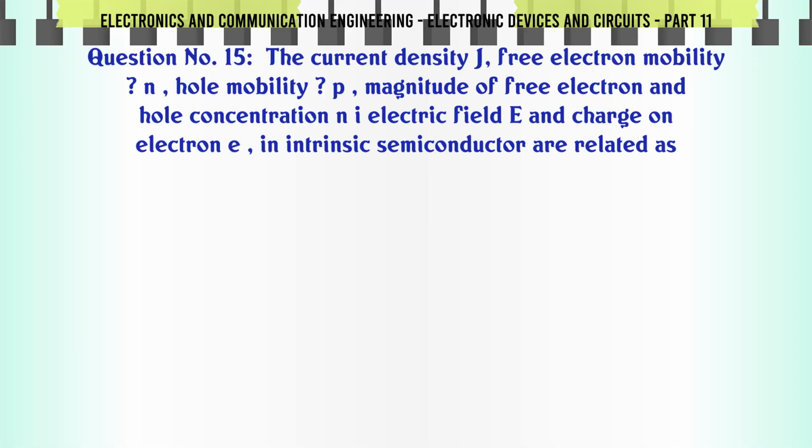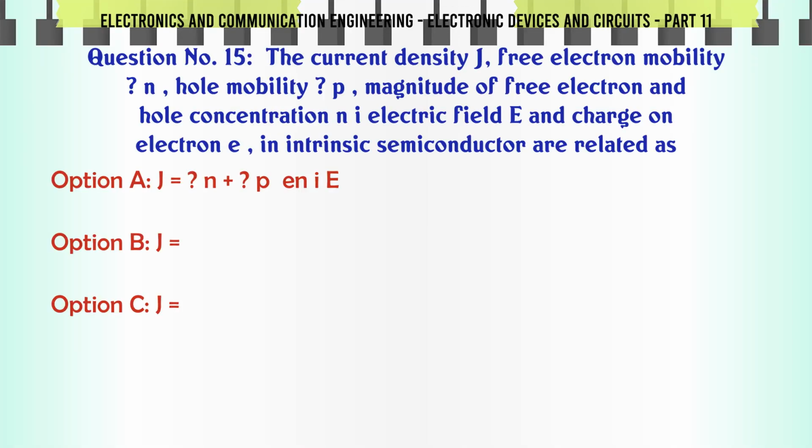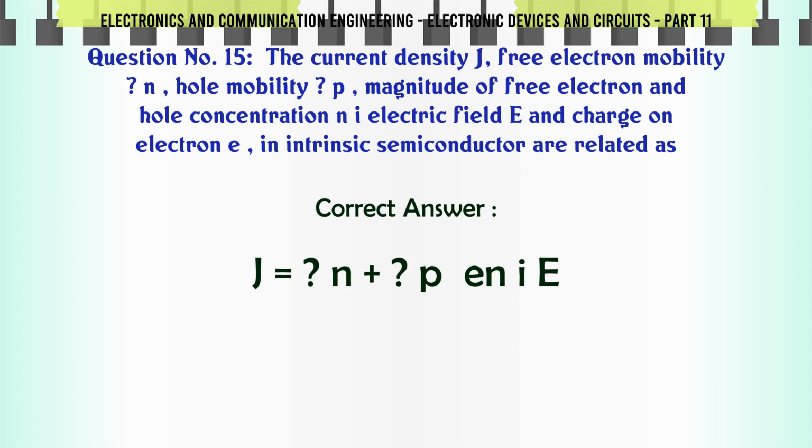The current density J, free electron mobility μn, hole mobility μp, magnitude of free electron and hole concentration ni, electric field E, and charge on electron e in an intrinsic semiconductor are related as: a. J = (μn + μp) ni e E, b, c, d. The correct answer is J = (μn + μp) ni e E.